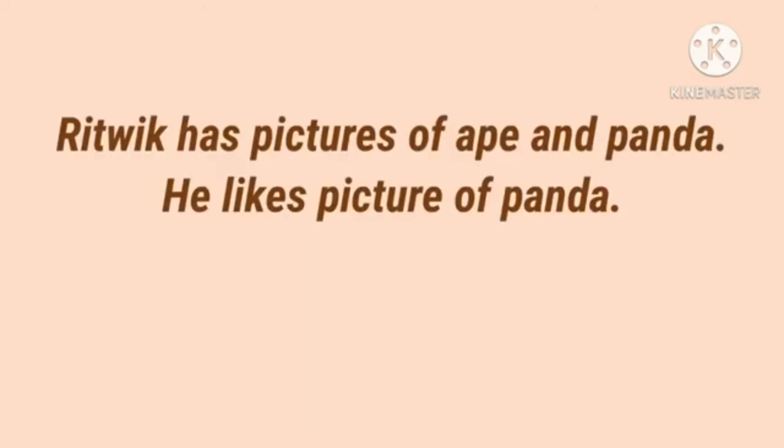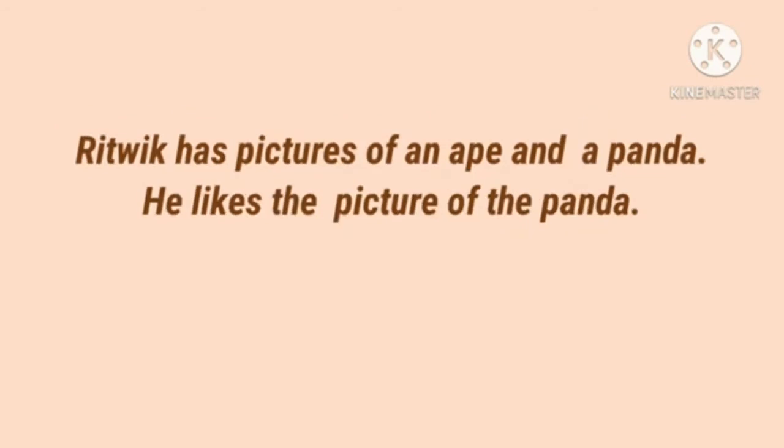Next, Ritvik has pictures of ape and panda. He likes picture of panda. Here articles are missing. We want to write the correct articles before the noun. Ritvik has pictures of an ape. Ape begins with a vowel sound, so we use the article an.